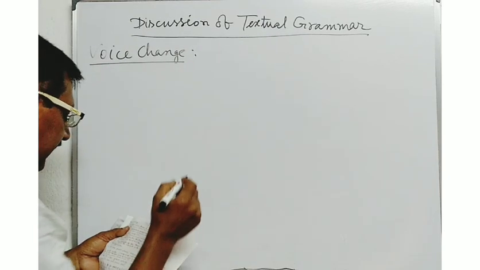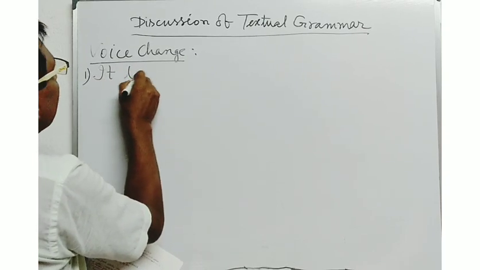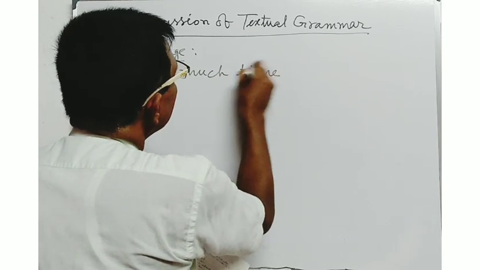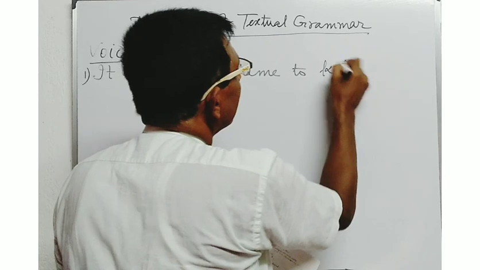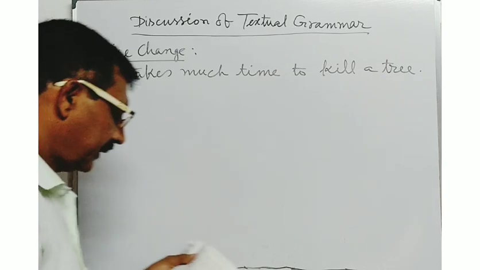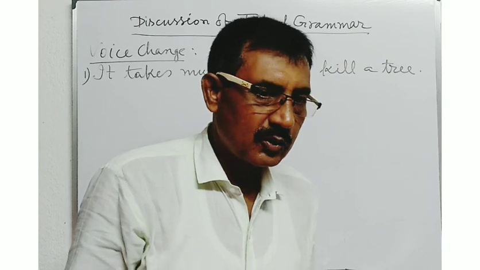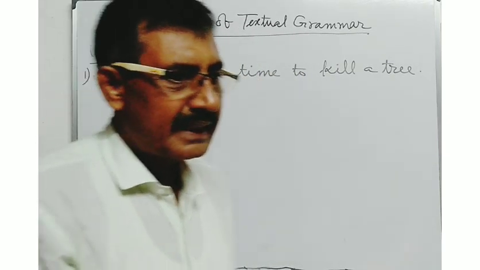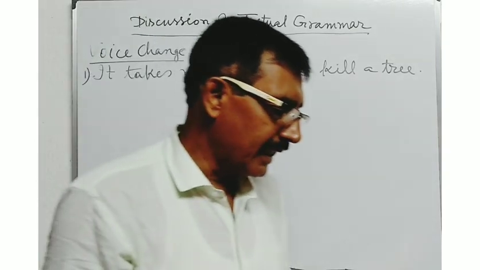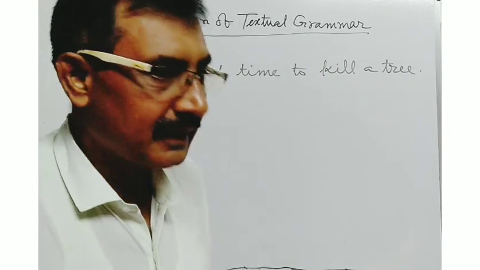Now, it takes much time to kill a tree. Here, this line has been taken from On Killing a Tree, and if you are asked to make it a passive of the sentence given by me, it takes much time to kill a tree, what type of answer will you give? You will have to write the answer.